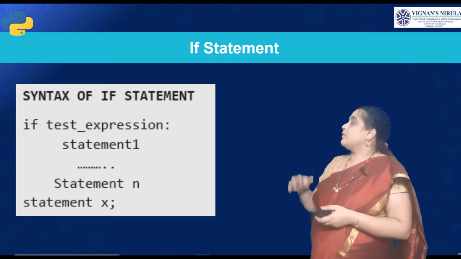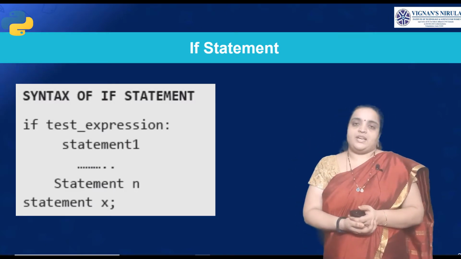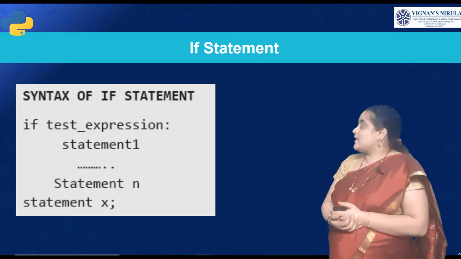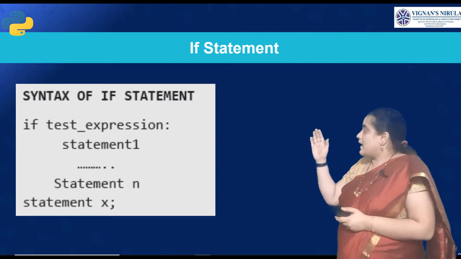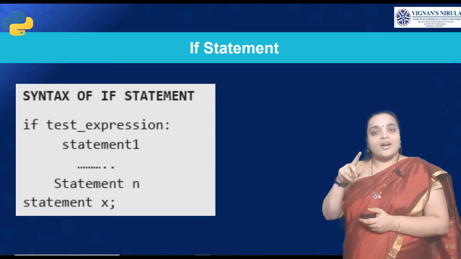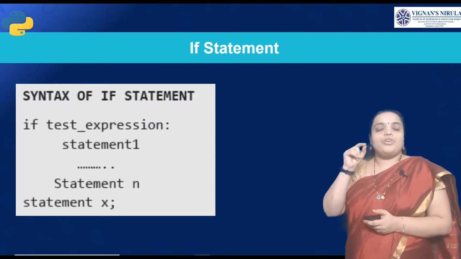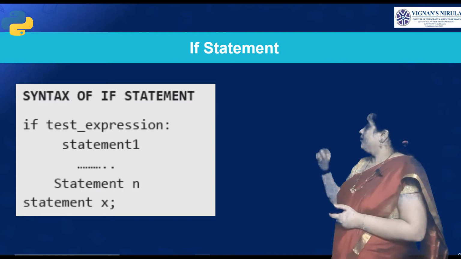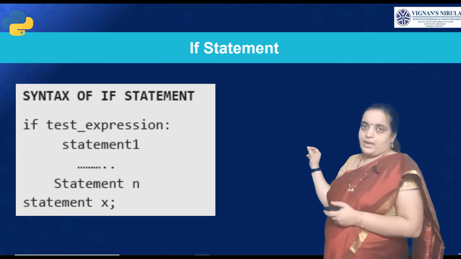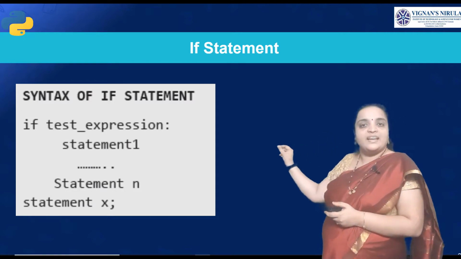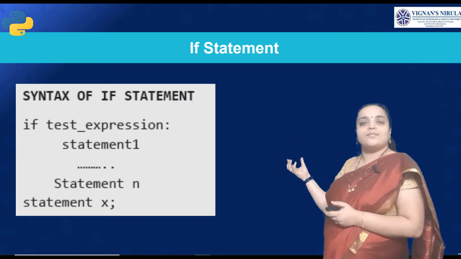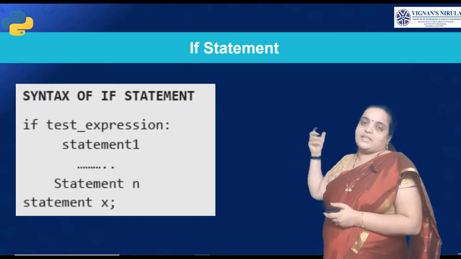Yes, talking about the first statement, that is the if statement, which is a selection statement. Is that clear? The syntax of the if statement is: you specify the condition. As I already told you, when you are writing an indentation, the block will be started with a colon. So, if test expression, that is the condition which you are specifying, colon, give the indentation to the statements and write the set of statements that will satisfy that test condition.